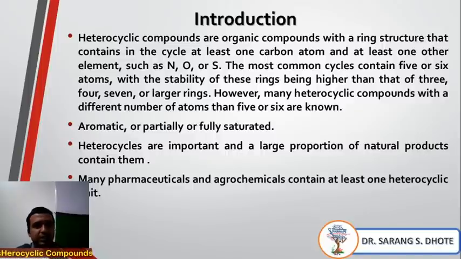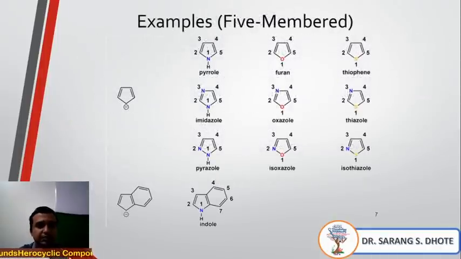Many pharmaceuticals and agrochemicals contain at least one heterocyclic unit. At the end of the chapter, we will see the various heterocyclic products contained in pharmaceuticals and natural products, one by one. Next, we will discuss the examples of the 5-membered ring.